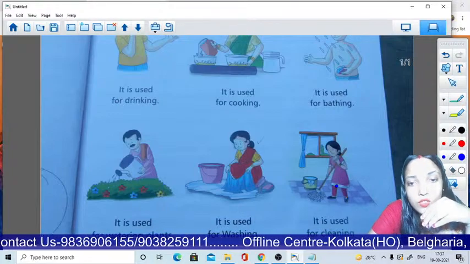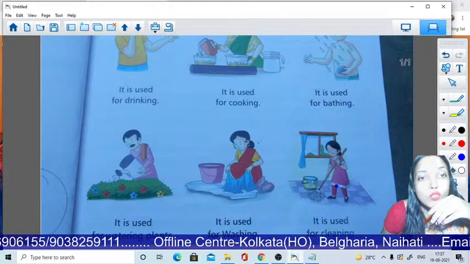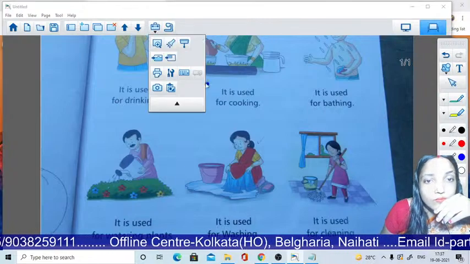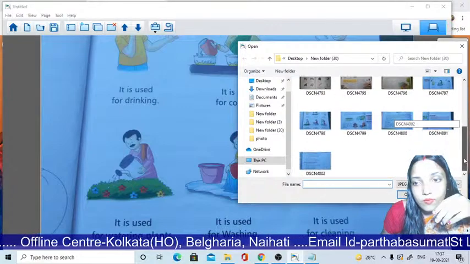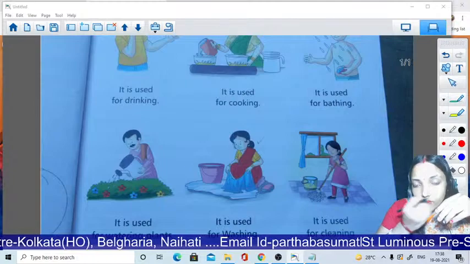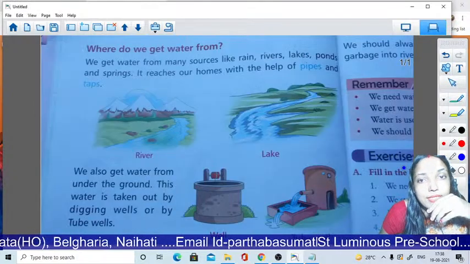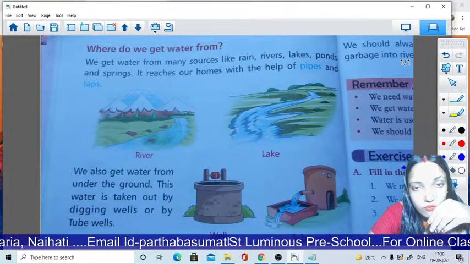Okay, clear students? Now I want to show my next page. So let's see with me. Yes, this is my next page. Where do we get water from?